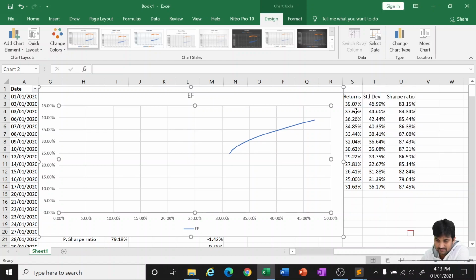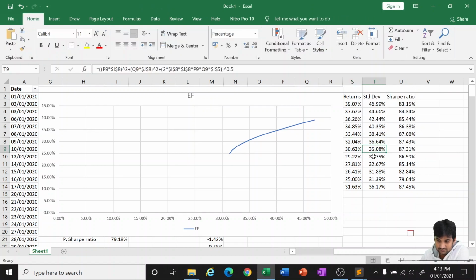I'm just marking it so you can see the same thing: for 35% standard deviation or risk, you are getting 30% of the profit. As per the solver, this is the best optimized situation. So this is somewhere near 31%, 39. So we'll also plot this. We'll just add it.